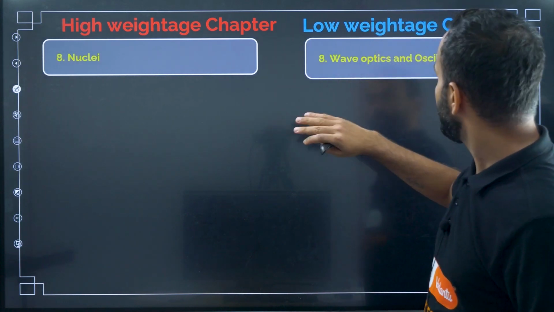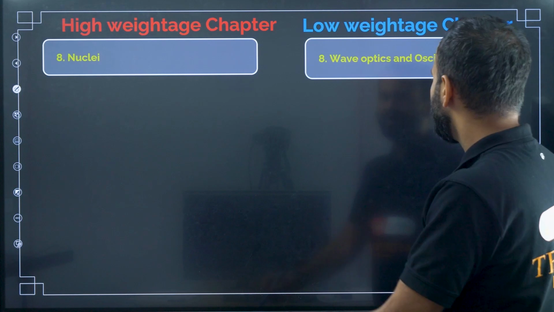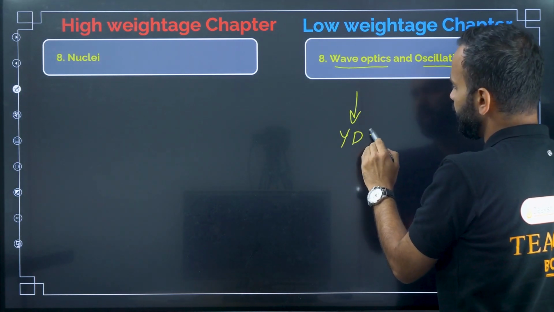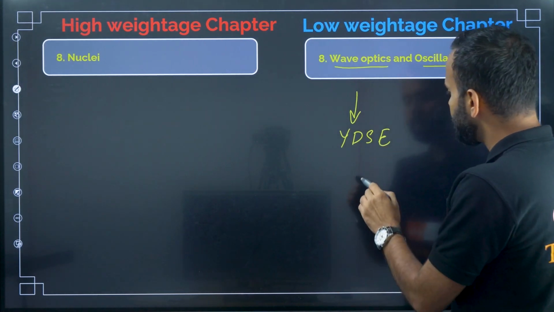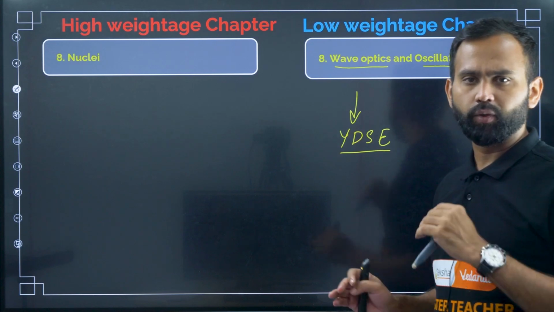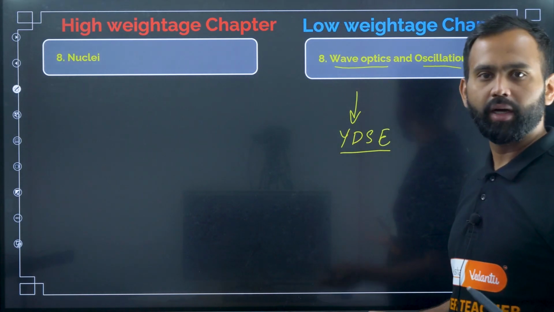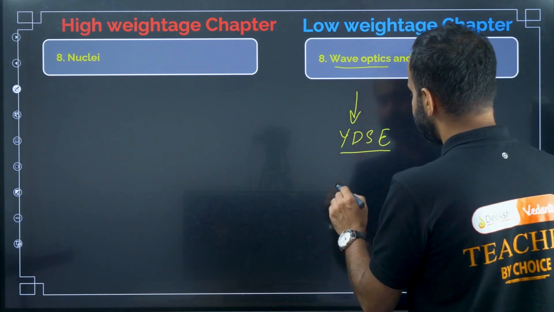So the first one, nuclei and wave optics and oscillation. Okay, so in wave optics, focus on Young's double slit experiment. In Young's double slit experiment, the qualitative analysis, okay, everything that is fringe width and maxima, minima and all, okay, solve previous year papers, okay, and then